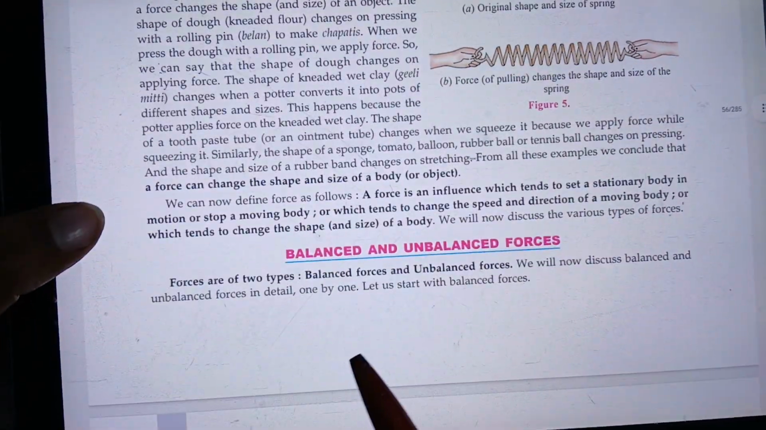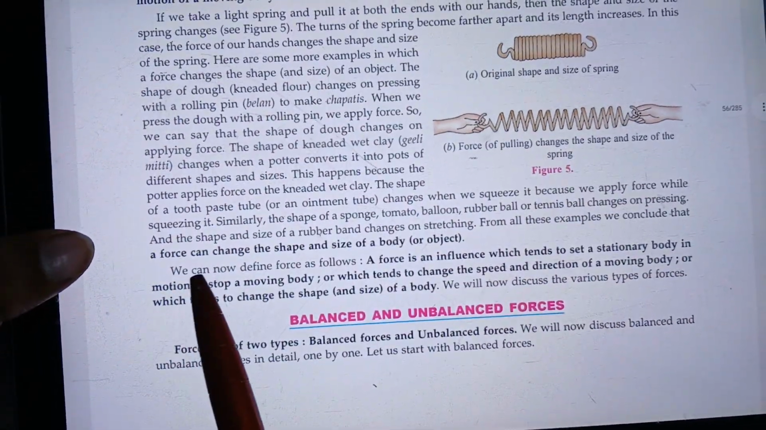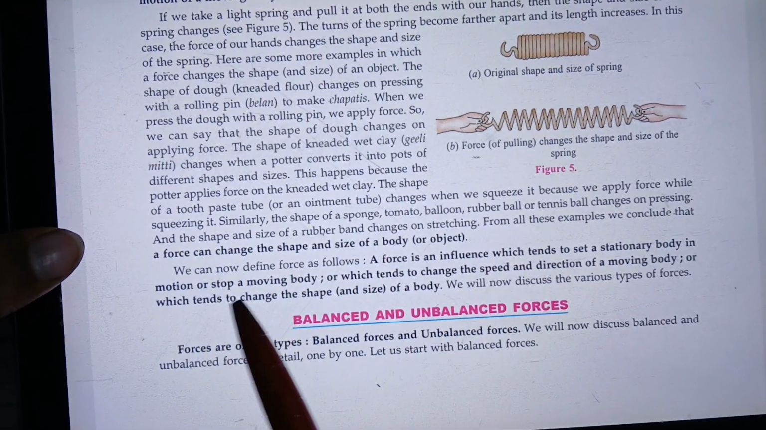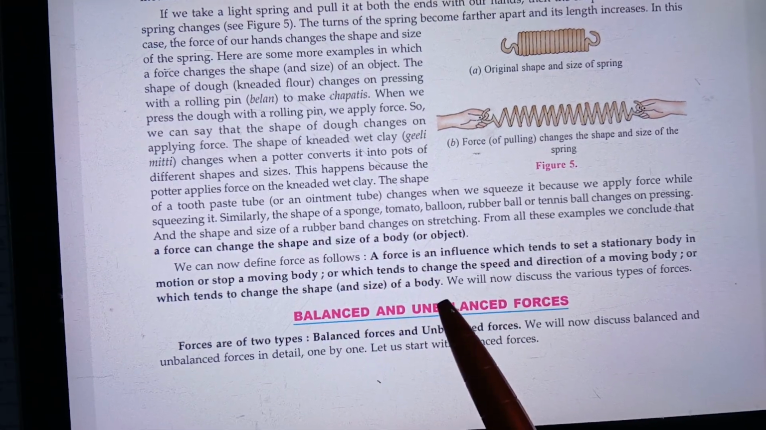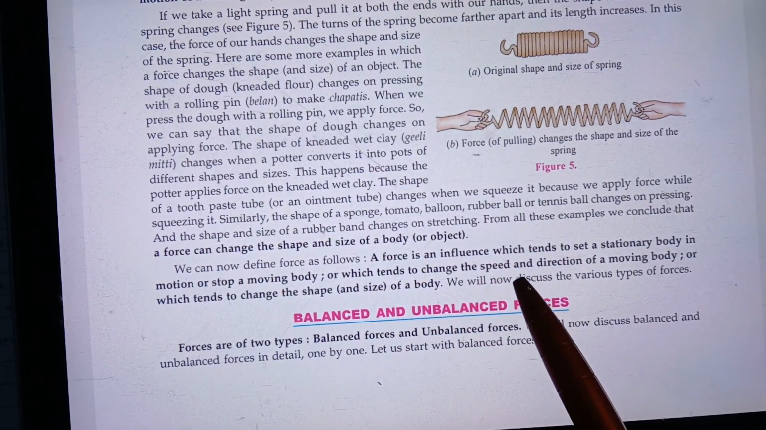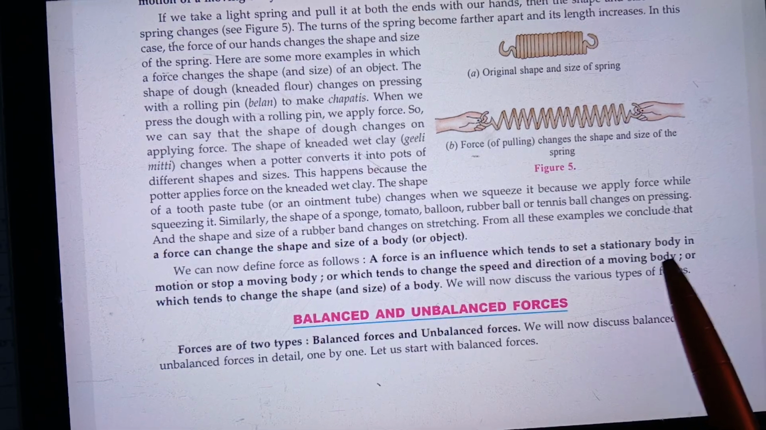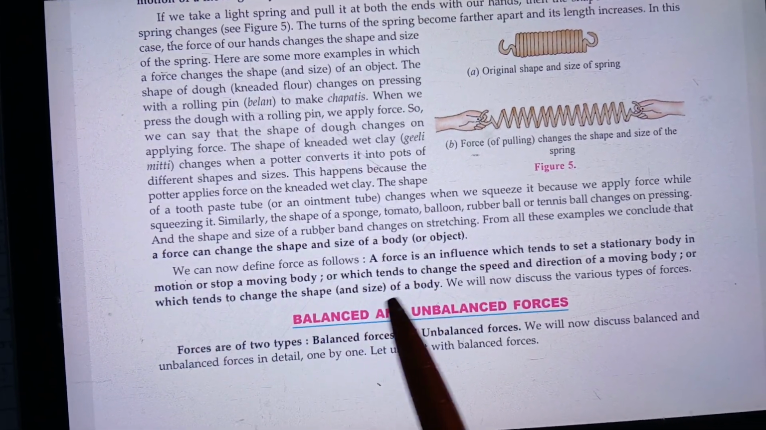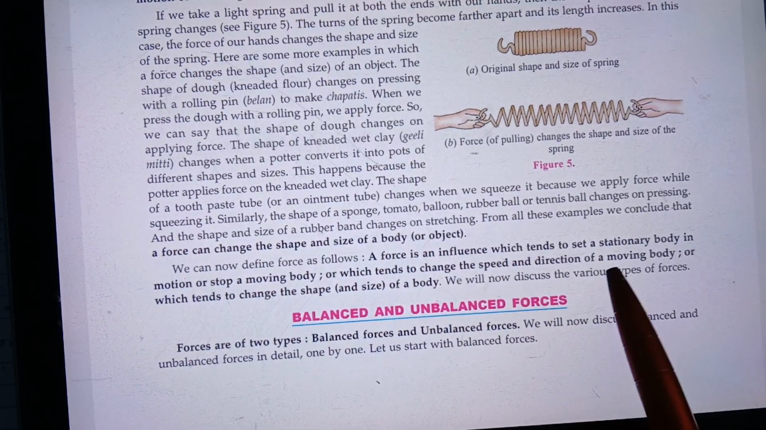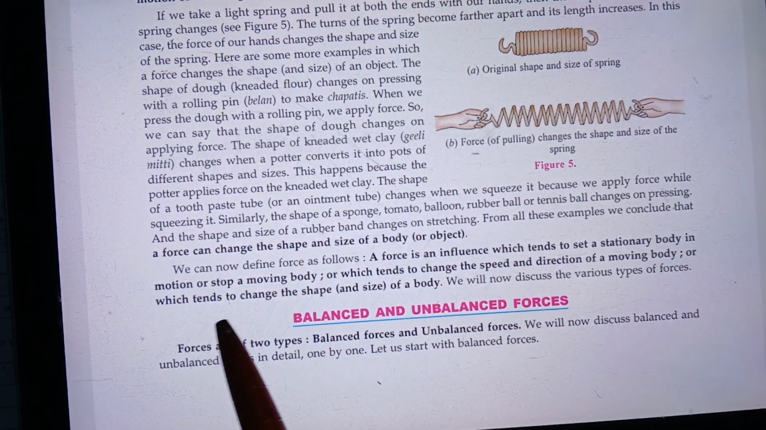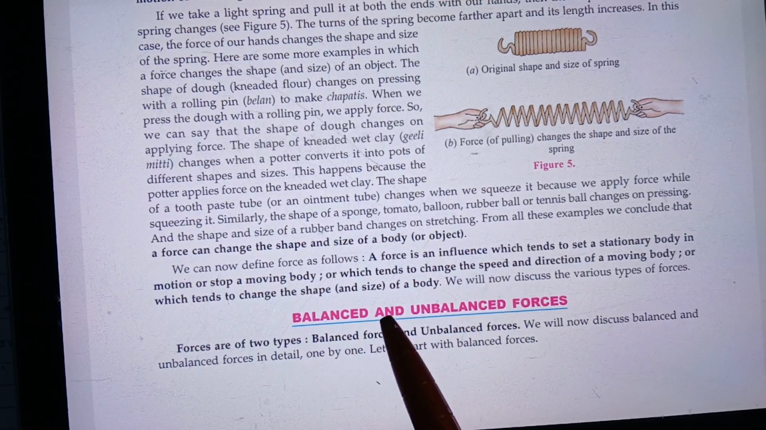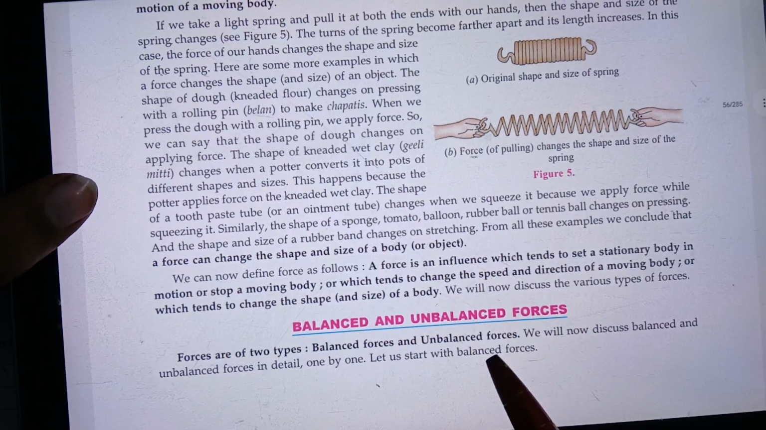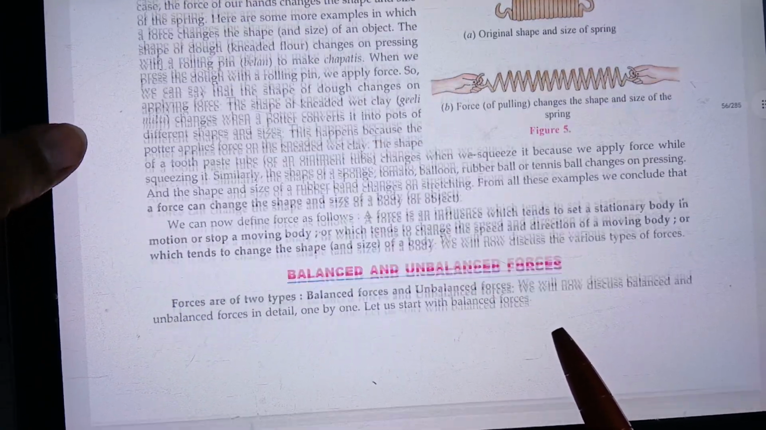Now we see here a force can change the shape and size of a body. So we can now define force as follows. A force is an influence which tends to set a stationary body in motion or stop a moving body, or which tends to change the speed and direction of a moving body, or which tends to change the shape and size of a body. So now we will discuss balanced and unbalanced forces.